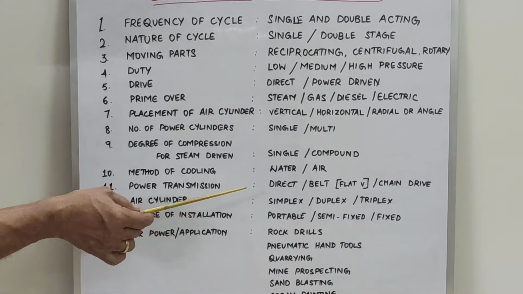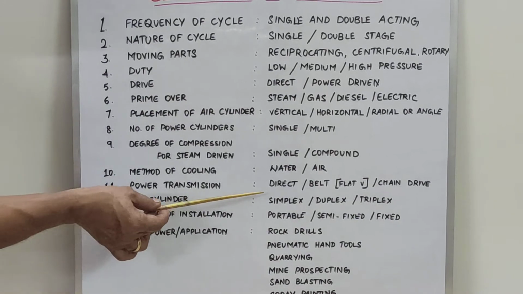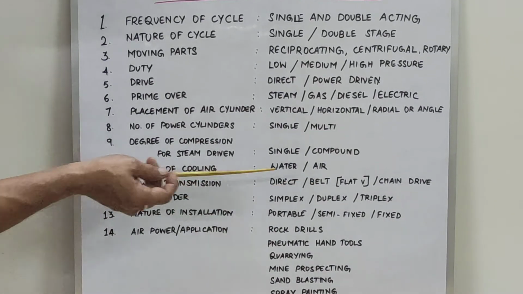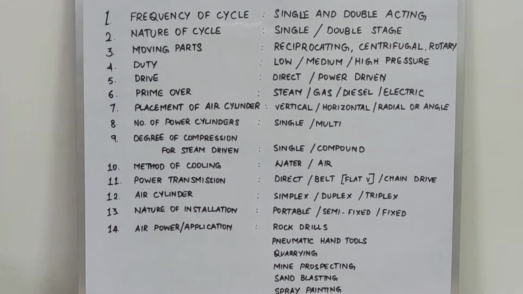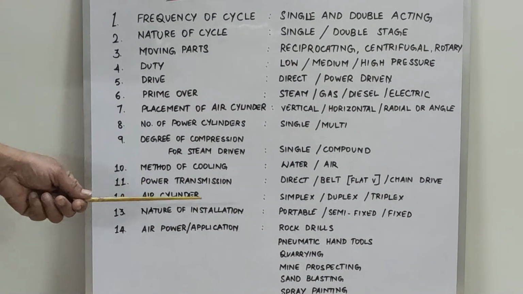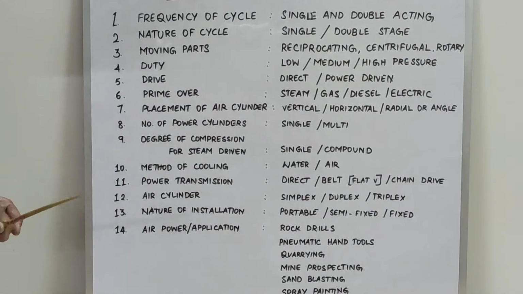Power transmission is how it is connected, whether it is directly connected or belt. Belt is also of flat type or V type. Then chain drive. And air cylinder type is also simplex or duplex or triplex, based on this one.